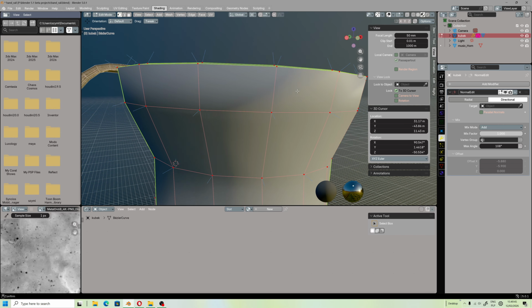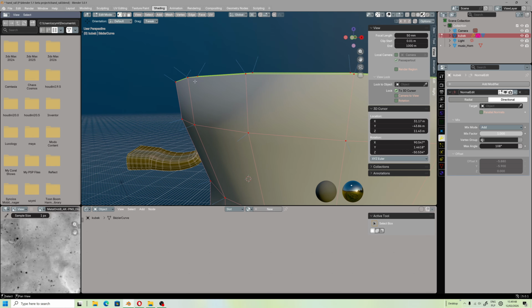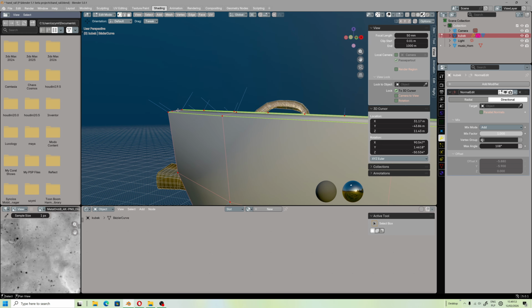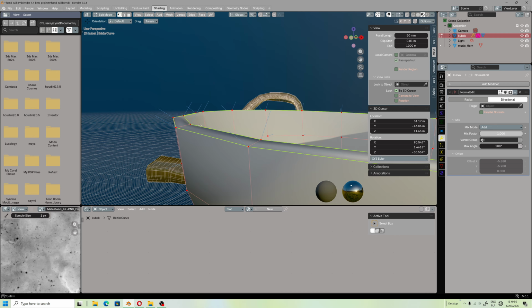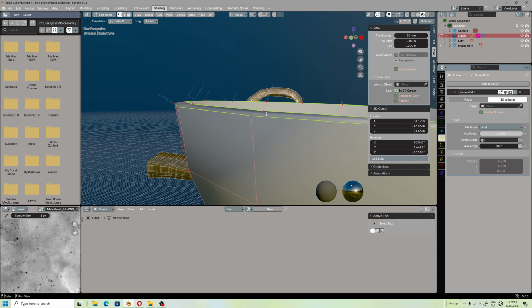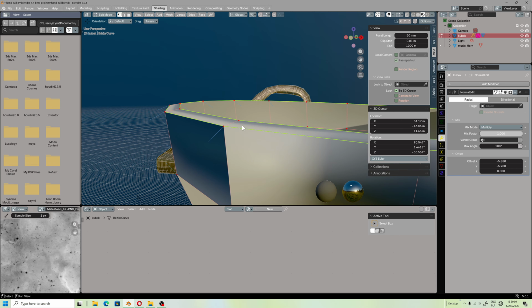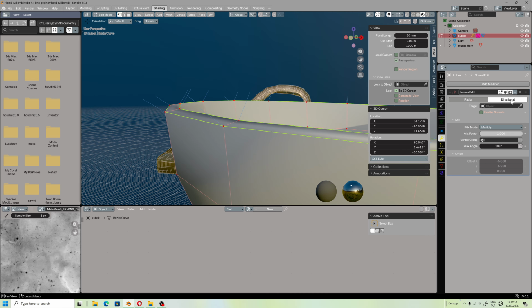It is important for normals to be visible. It is important, especially when you do bevel. It is very, very important how normals are shown, because if they are not properly allocated, let me check something, bevel may not work. And after that, don't do that in edit mode, because it will only work in object mode when you want to apply the modifier.